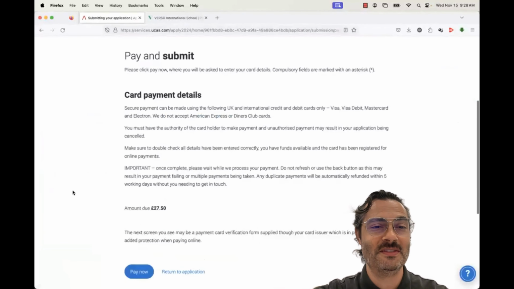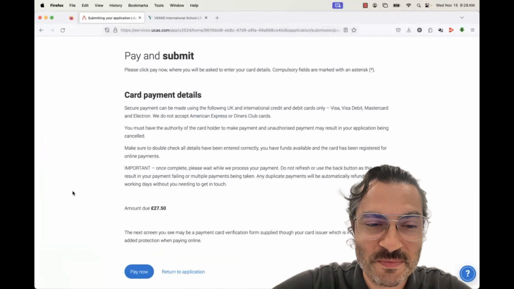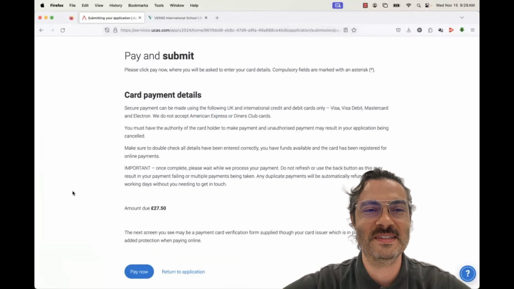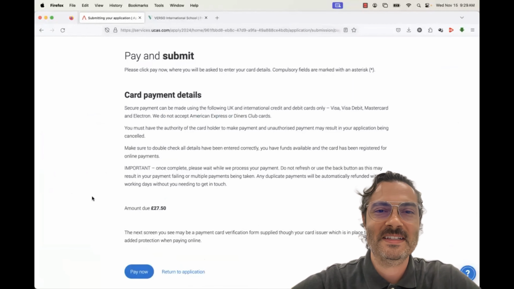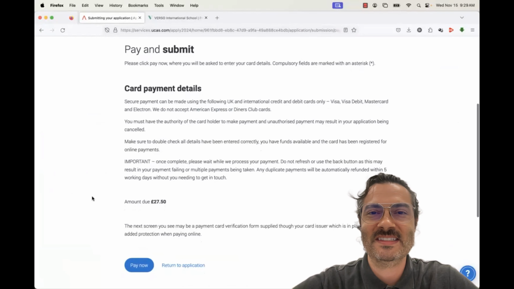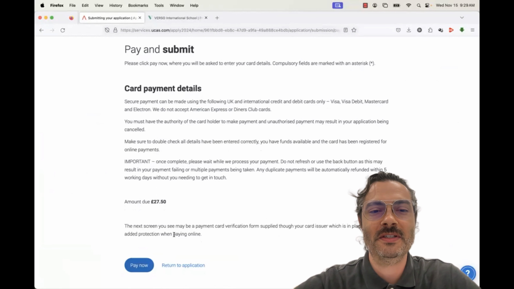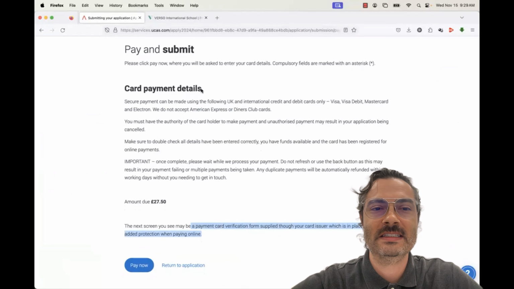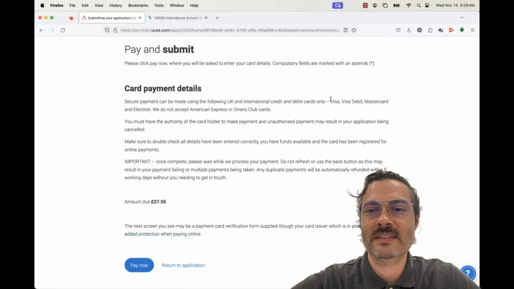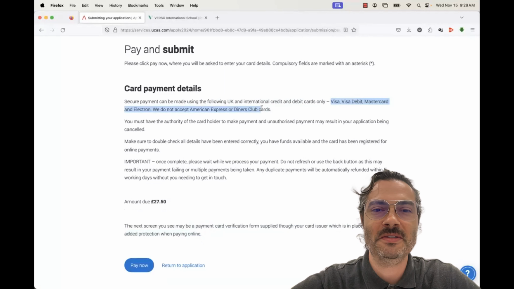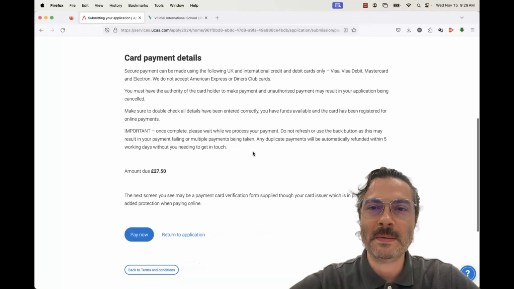Now, this is as far as we're going to go today because I am not going to spend 27 pounds to submit a fake application. Maybe if I was in a different place in my life, I might be able to do that. But essentially, it'll just take you to your credit card verification. Here they mentioned Visa, MasterCard. They don't do American Express, the Diners Club. Okay, that is every section of the UCAS application.